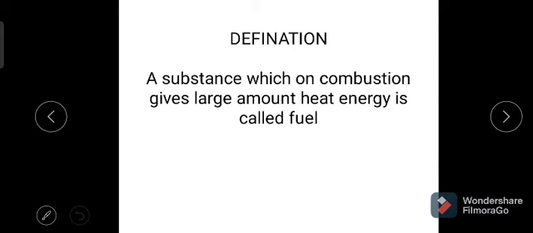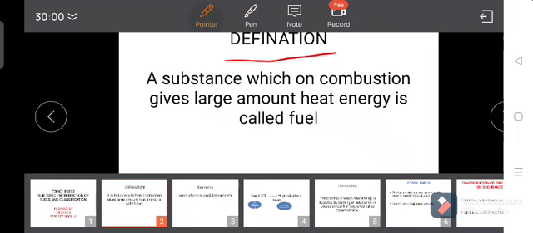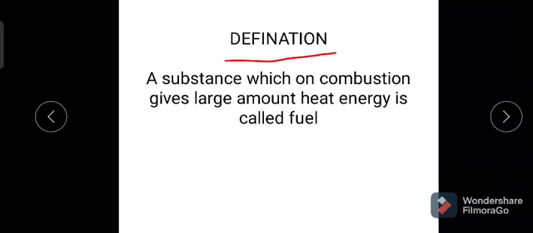The substance which on combustion gives a large amount of heat energy is called a fuel. A fuel should produce heat energy.